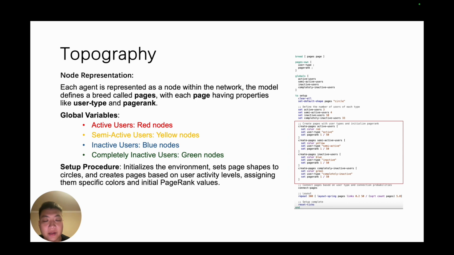For our topology, each agent represents a node within the network, and the model defines a grid called page, with each page having properties like user type and page rank. We set up, which initializes the environment, sets the page shape to a circle, and creates the pages based on our user active level, assigning them to a specific color. For active, we use red, semi-active we use yellow, inactive we use blue, and completely inactive we use green. And each is also assigned an initial page rank value.